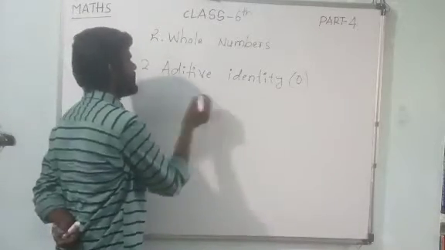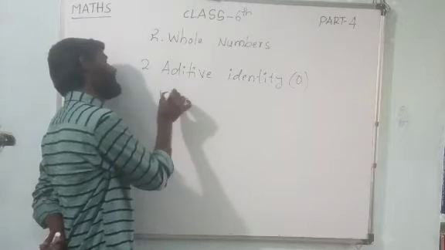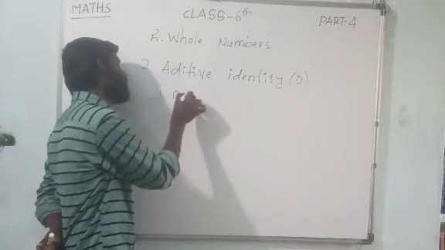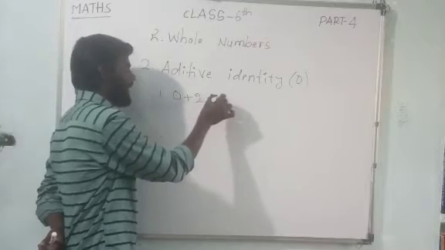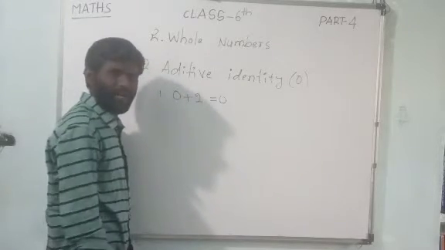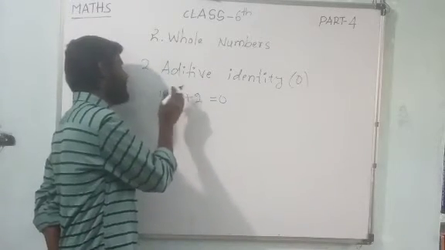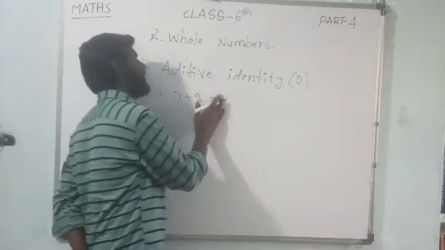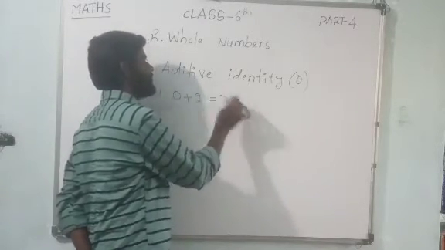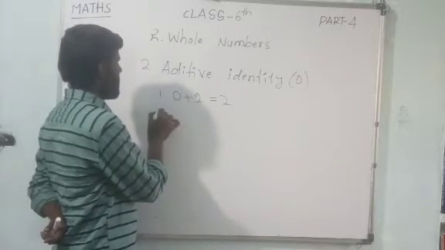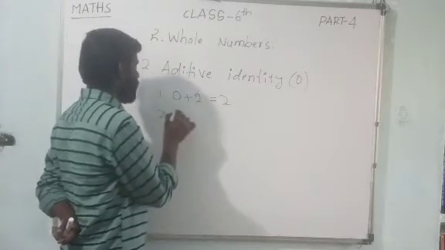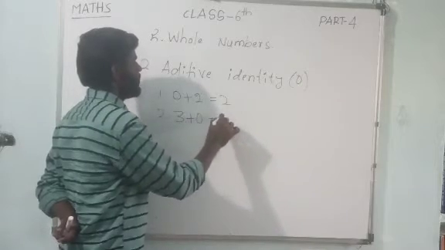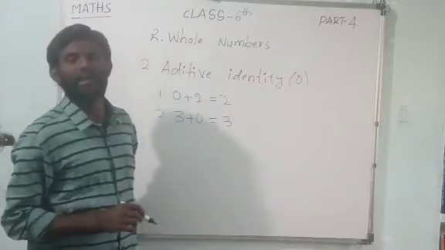Suppose example 1, if I add 0 plus 2, can we get 0? Is it right? No. Here we are adding this number 2 with 0, and we are again getting that same number, that is 2. Example 2, dears. Suppose 3 plus 0 is equal to 3 itself only.